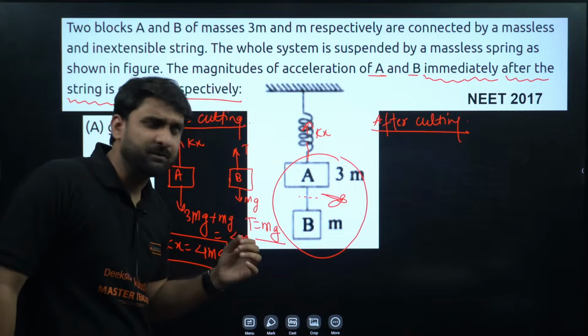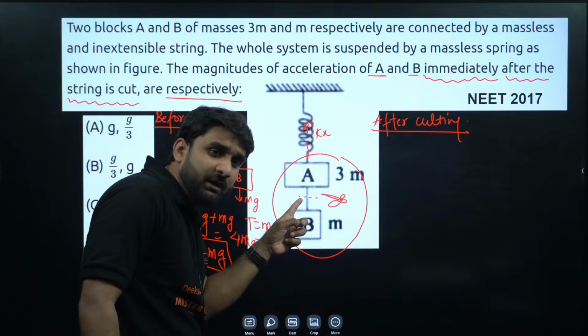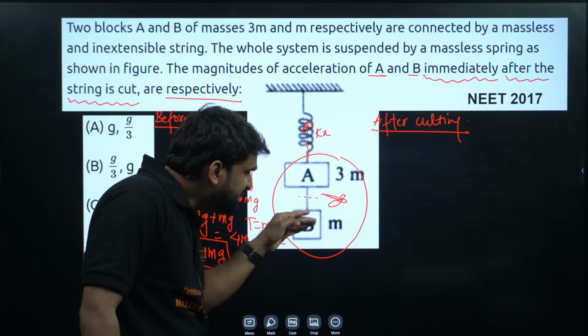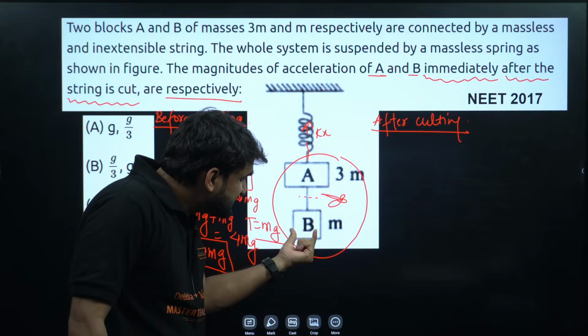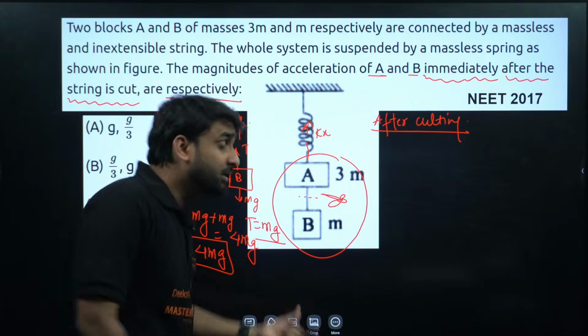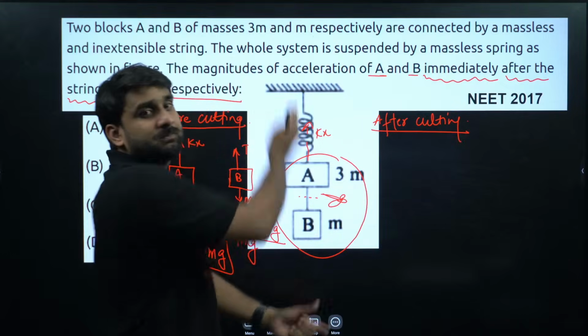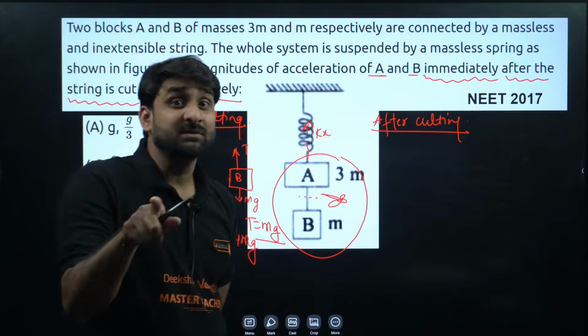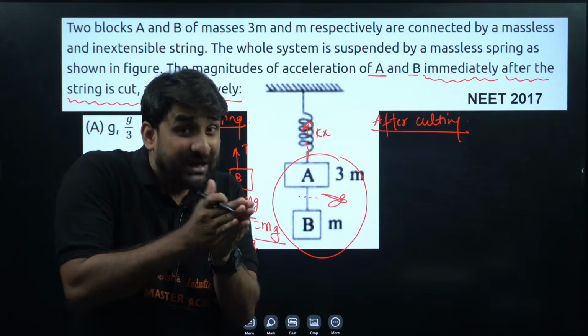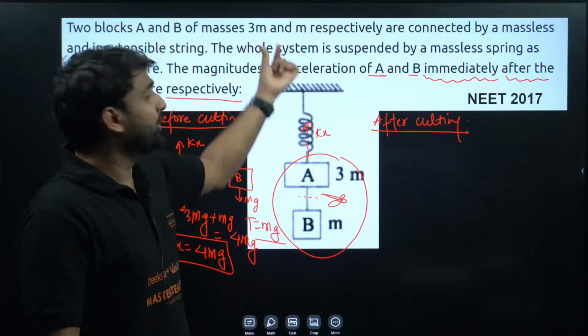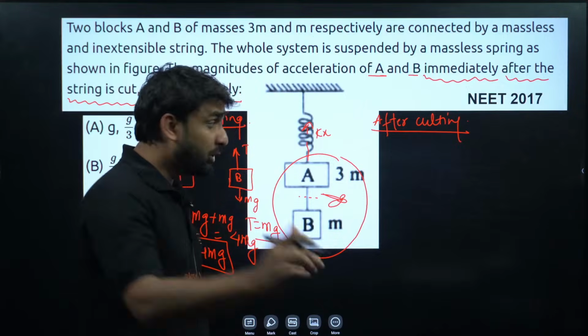Listen, my dear champion, when you cut this string, this mass m load will be disconnected, and when this block m is disconnected, this block will go slightly in the upward direction, because the load has reduced. Is it clear to all?